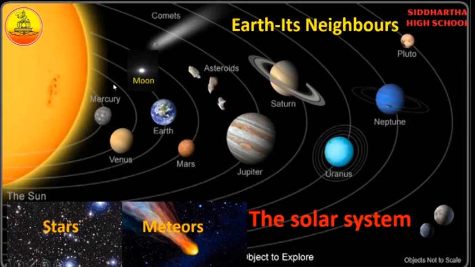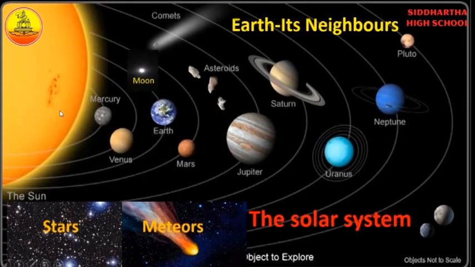Among these planets, Earth is the third planet from the sun. 1, 2, 3. Right? Earth is the third planet from the sun and the moon is a satellite of our Earth. What is a satellite? A heavenly body which revolves around a planet is called a satellite. What is a planet? A heavenly body which revolves around a star is called a planet.